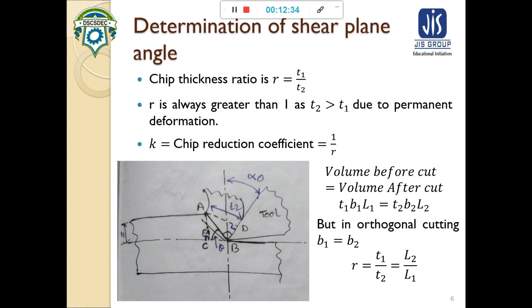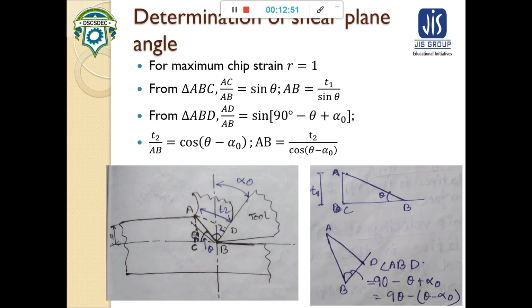In the case of orthogonal cutting, we can write B1 equal to B2, meaning the width of the chip will be equal before and after cutting. So R is T1 by T2 is equal to L2 by L1.